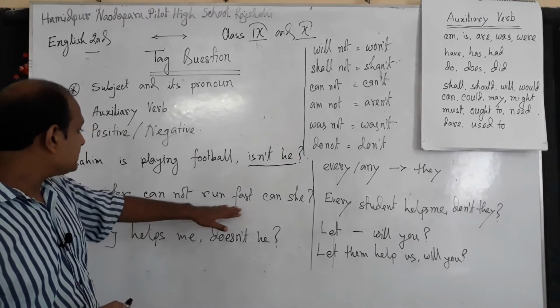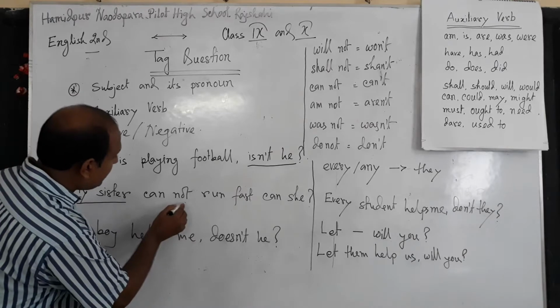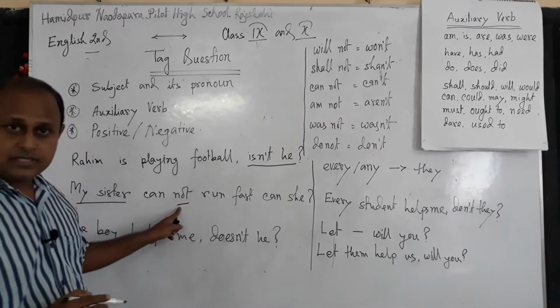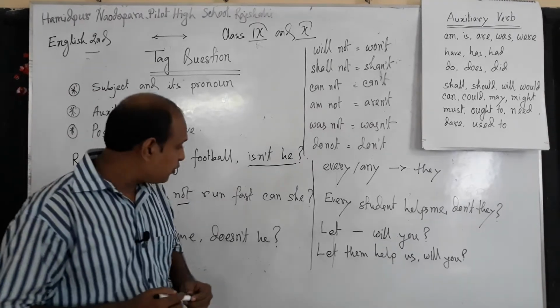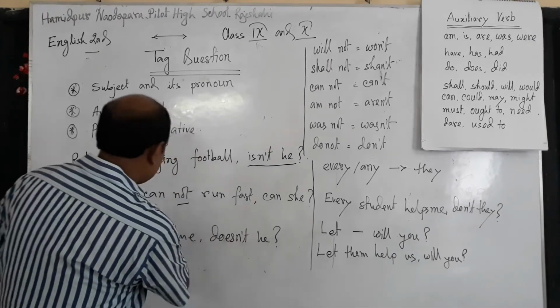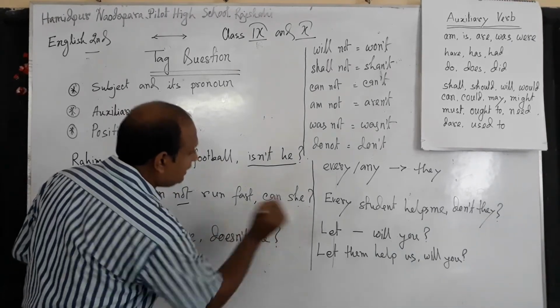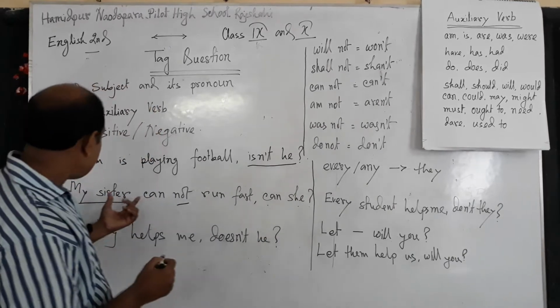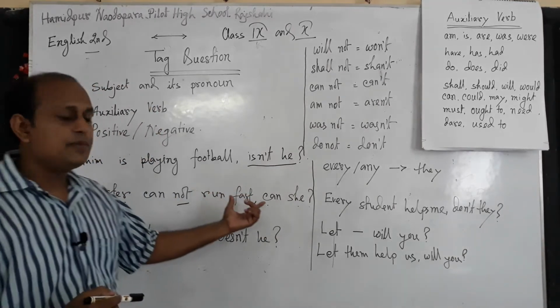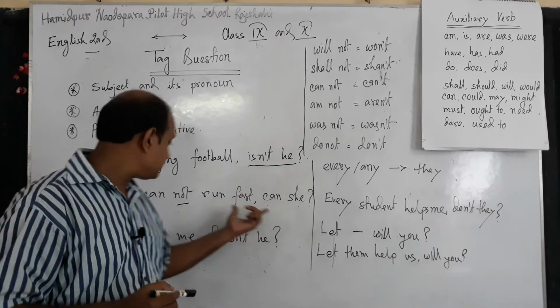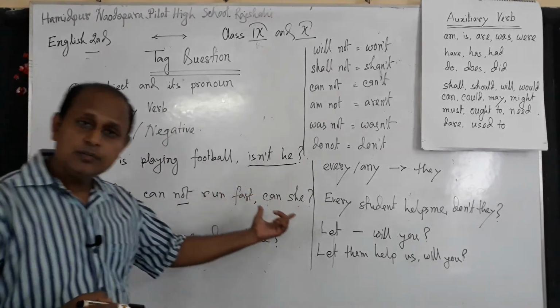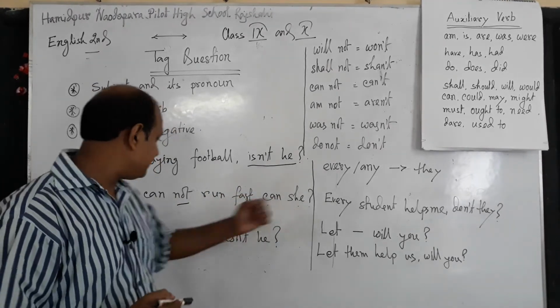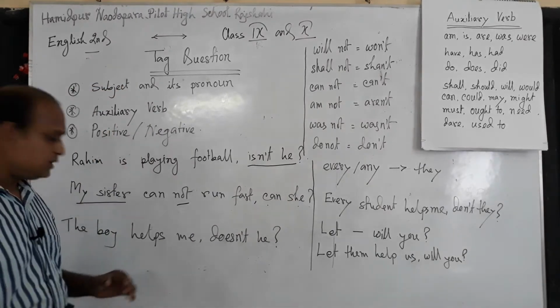And this sentence is negative, so we have to make it positive. As the sentence is negative, we have to make it positive. The answer is can she.